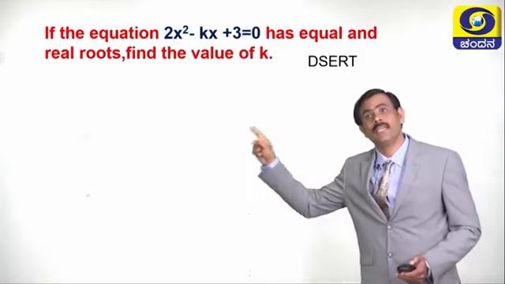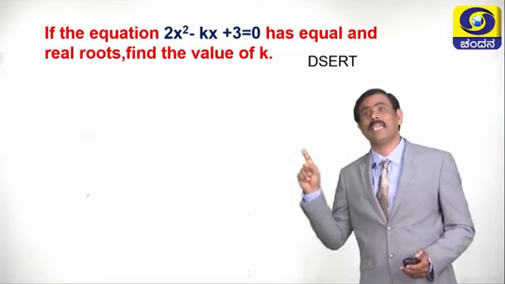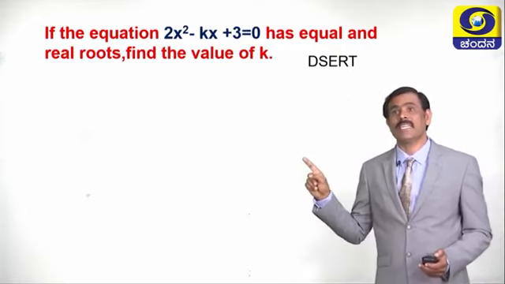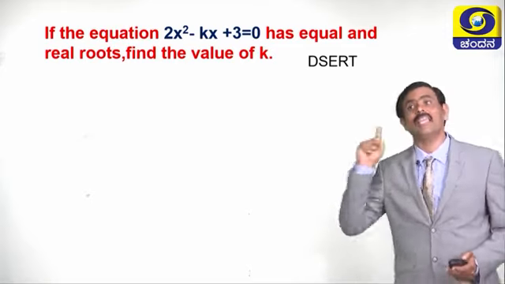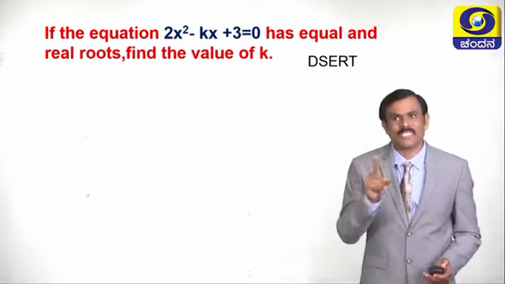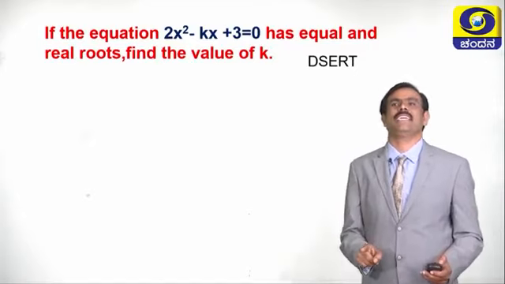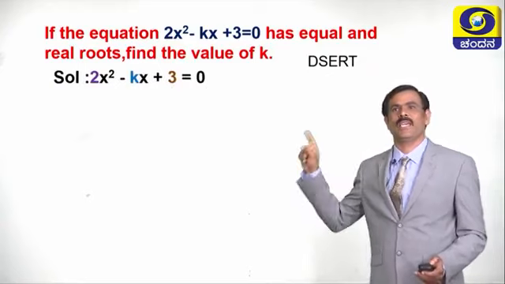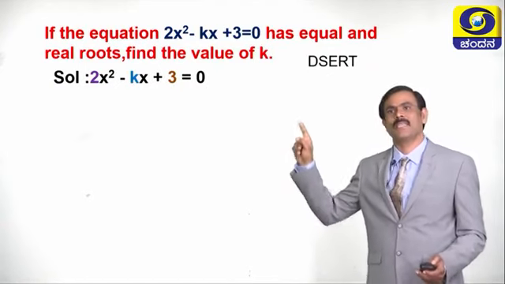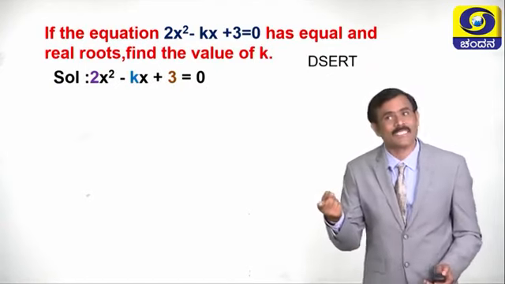We have to find the value of k here. What is the condition? The condition is both the roots are real and equal. Now, what is the first step? Let us write the equation. What is the equation? Equation is 2x square minus kx plus 3 equals 0. Then what is the next step?